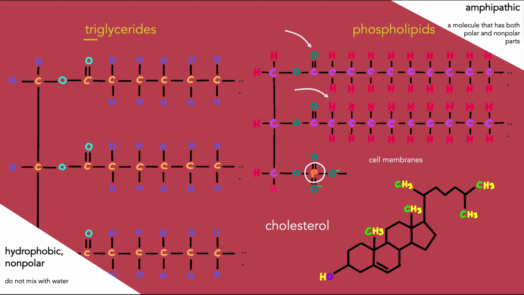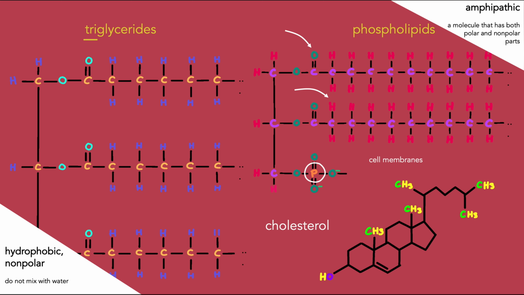Nonpolar phospholipid tails interact with each other, while the polar heads interact with either the cytoplasm of the cell or the extracellular matrix and outside environment of the cell. I will not go into detail in this video about phospholipids, but know that the nonpolar and polar parts are what makes the membrane semi-permeable.